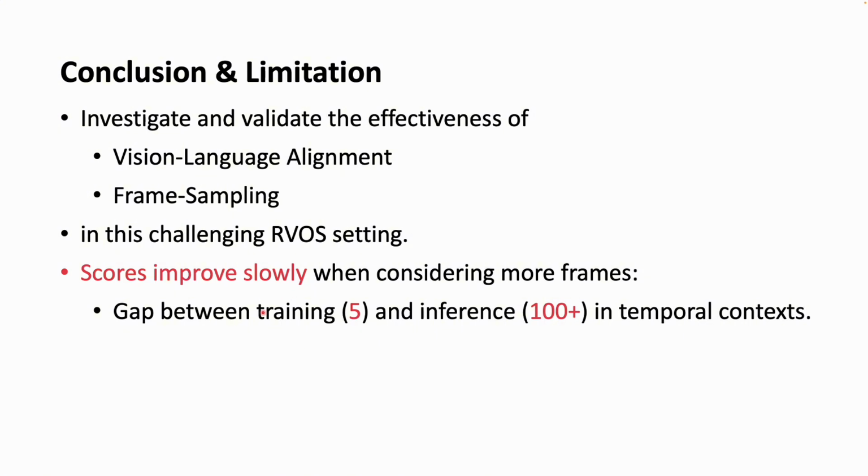Because during training, limited by computational cost, we only consider the pseudo labels with 5 frames. But during inference, the MeViS videos usually contain over 100 frames. So this inconsistency limits the power of our temporal modules.